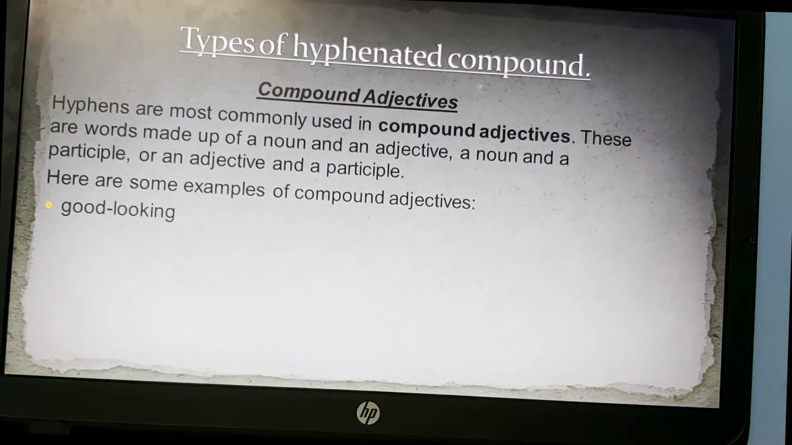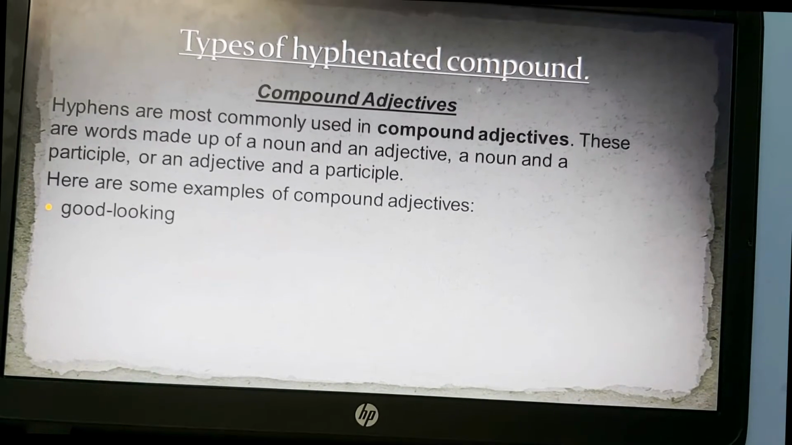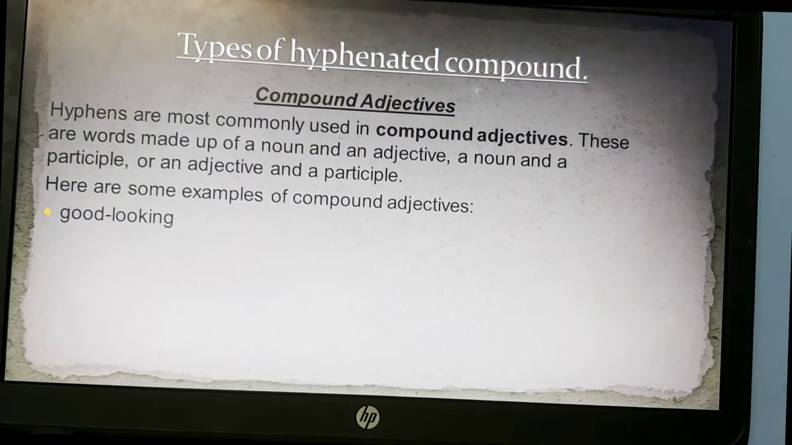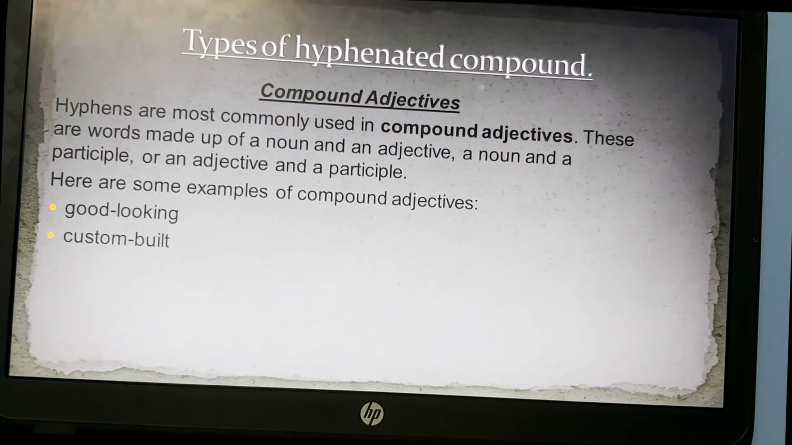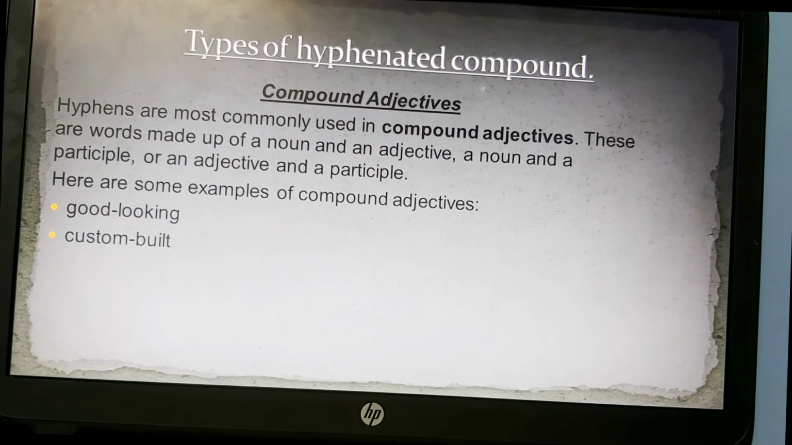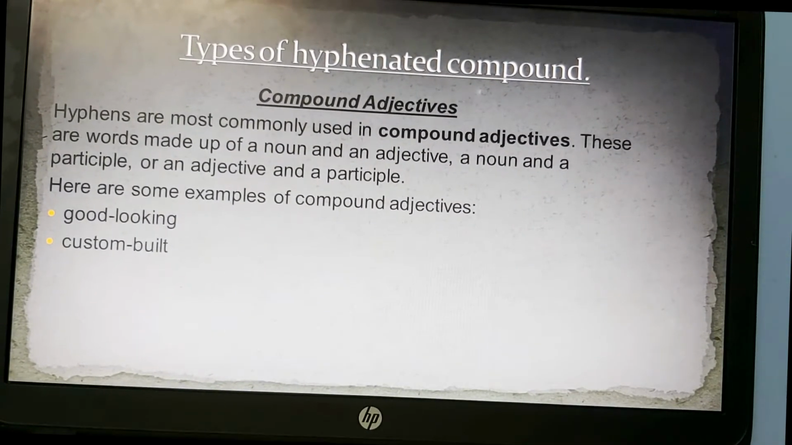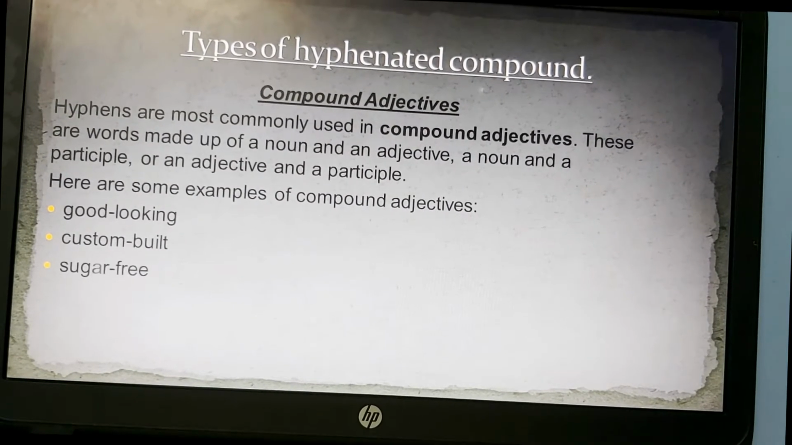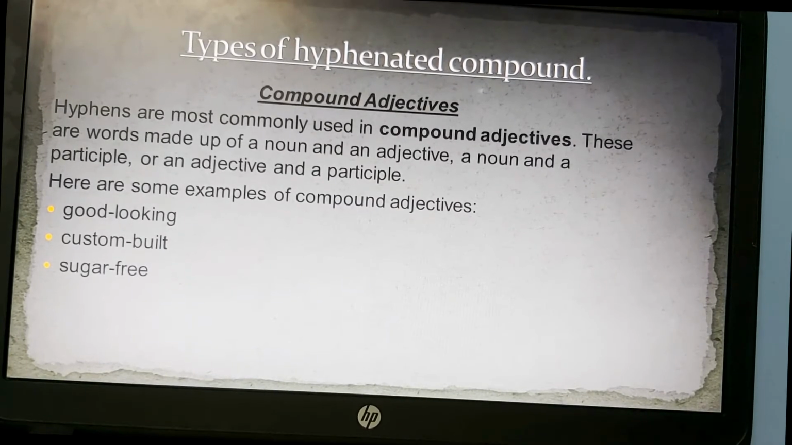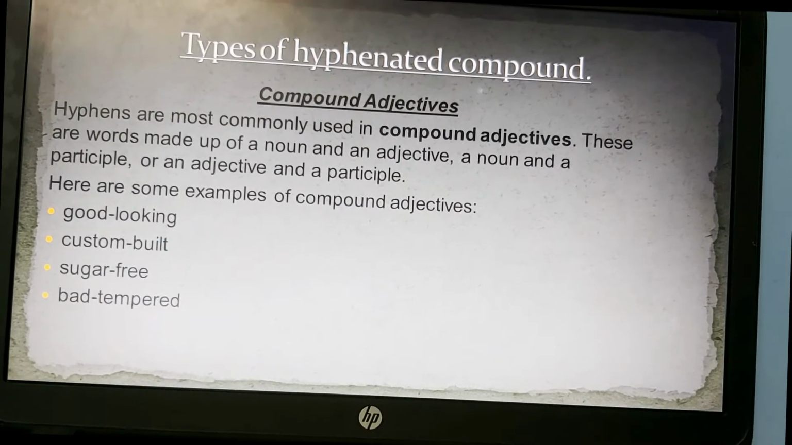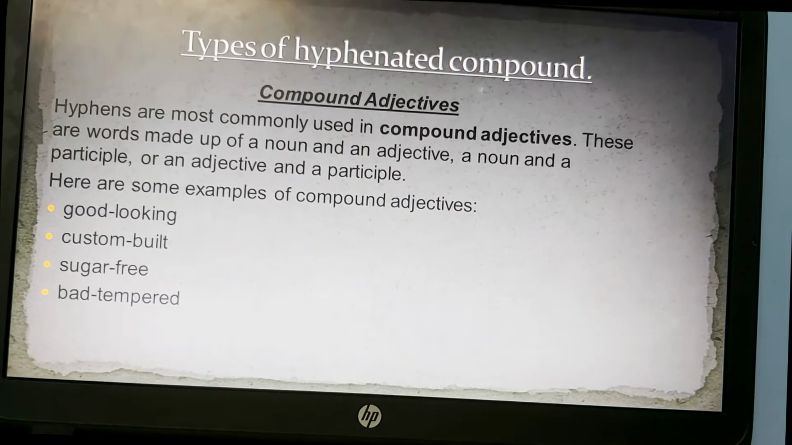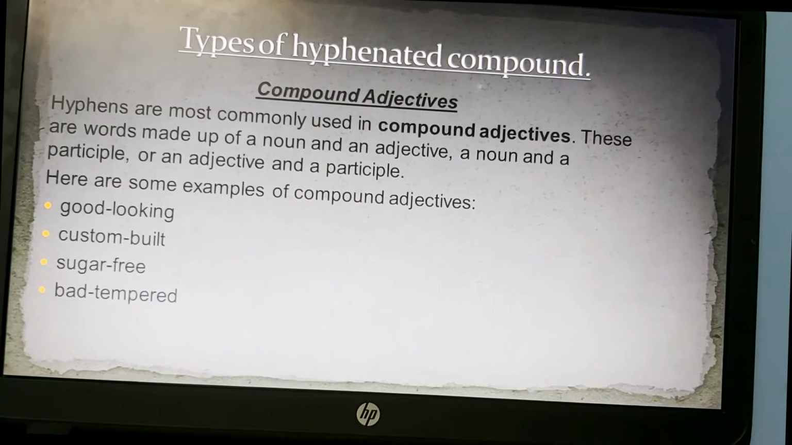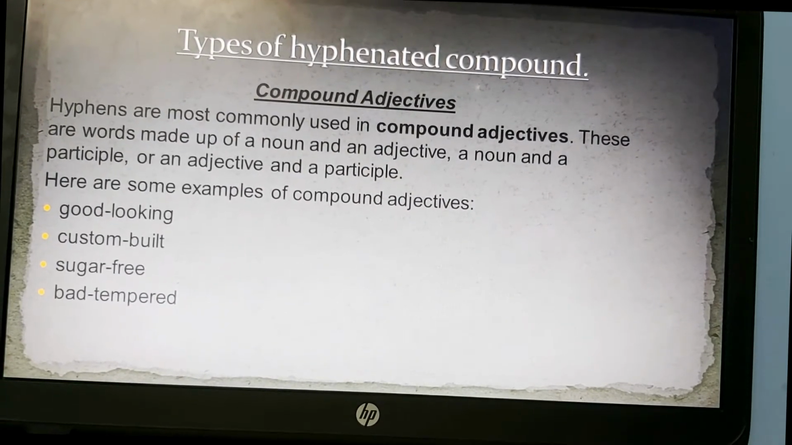Good is an adjective and looking is a noun. So the adjective and noun are combined together to make a compound adjective. Next, custom-built. Custom is a noun and built is a past participle. So noun and participle are joined together to make a compound adjective. Next, sugar-free. Sugar is a noun and free is an adjective. Next, bad-tempered. Bad is an adjective and tempered is a past participle. So all of these are joined together to make compound adjectives.